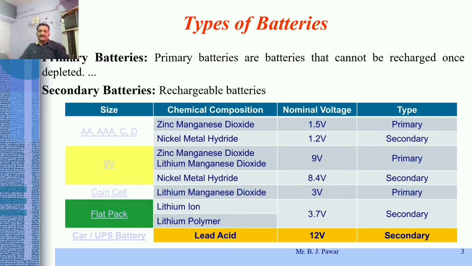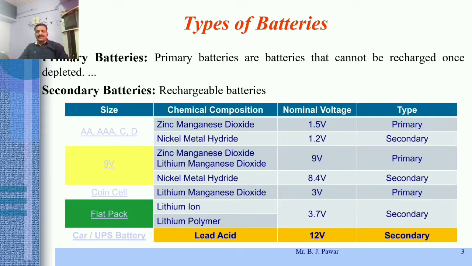You might have seen the various ratings by which batteries are categorized, as written on the battery, for example AA or triple A or C or D, etc. The chemical composition of such batteries is zinc manganese dioxide or nickel metal hydride, and the available nominal voltage is 1.5 volts to 1.2 volts.